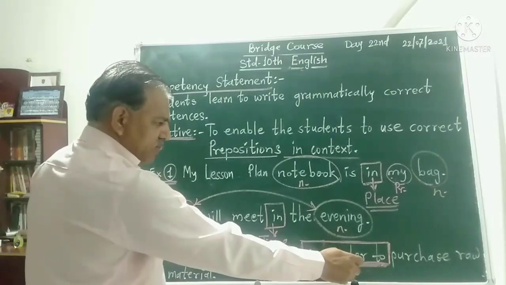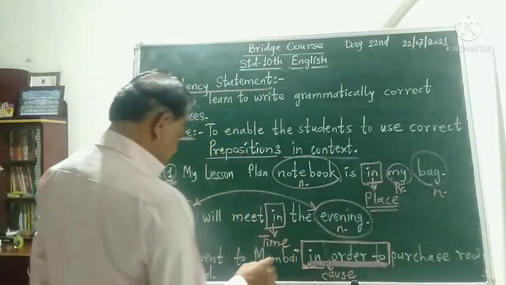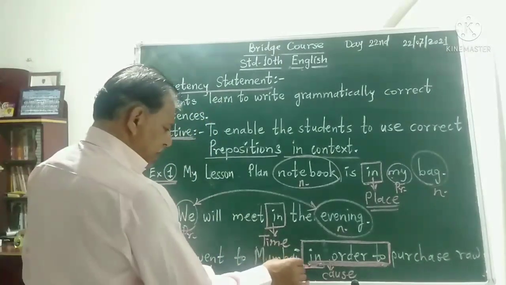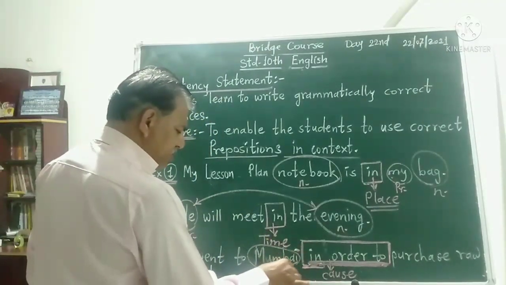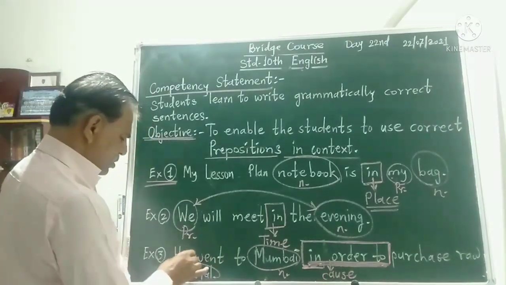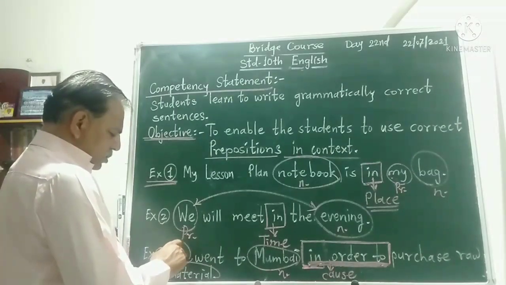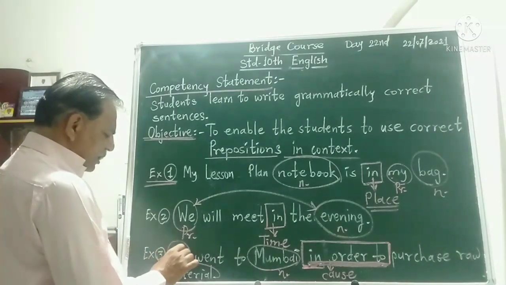So here, its position: Mumbai is a noun, material is a noun, he is a pronoun.